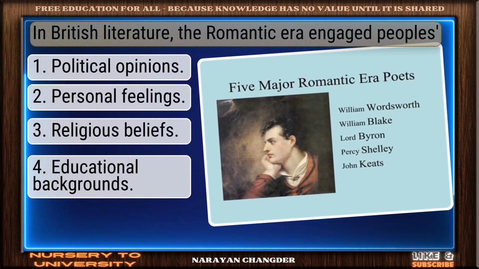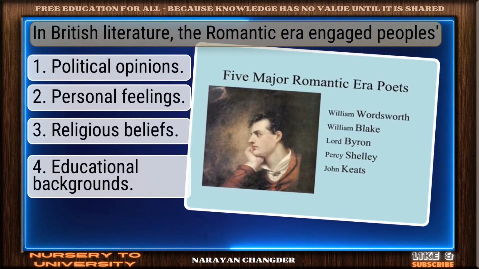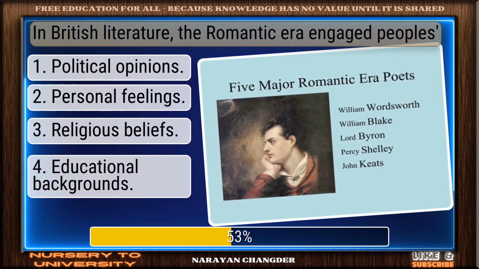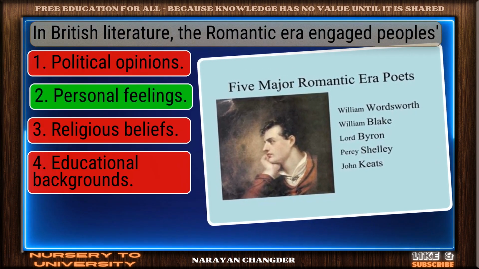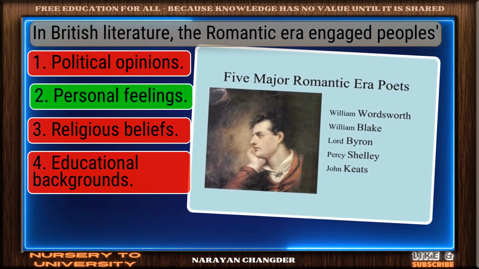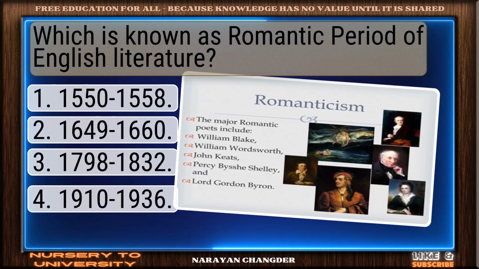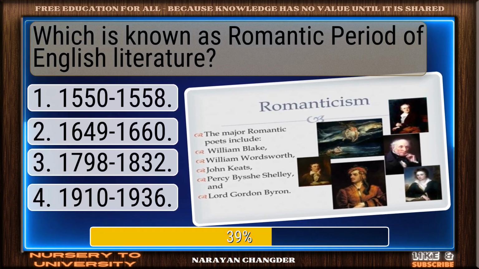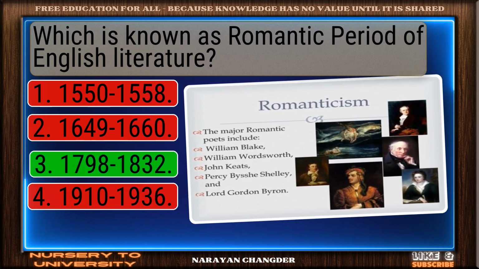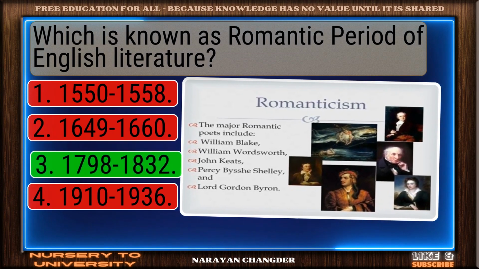In British literature, the Romantic era engaged peoples. Valid point. Personal feelings is true. Which is known as the Romantic period of English literature? On track, 1790-1832 is correct.